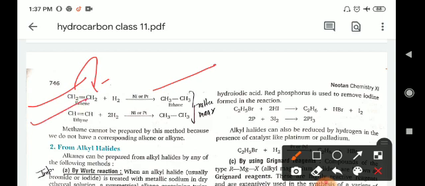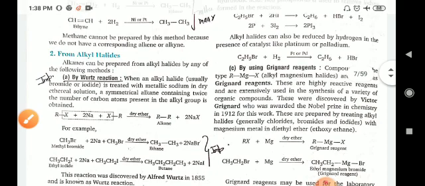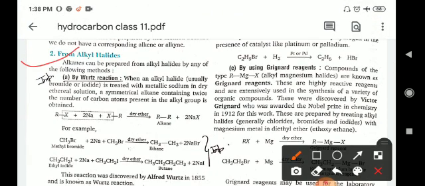Like that, ethyne, you can add 2 moles of hydrogen in the presence of nickel and platinum, then it also gives ethane. So by the addition of hydrogen on alkenes or alkynes, you can obtain the alkane. Okay. Second, from alkyl halides. So alkanes can be prepared from alkyl halides by any of the following methods.